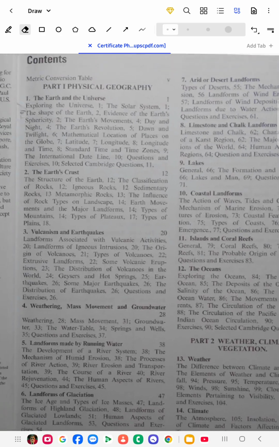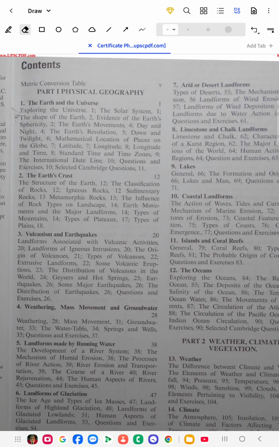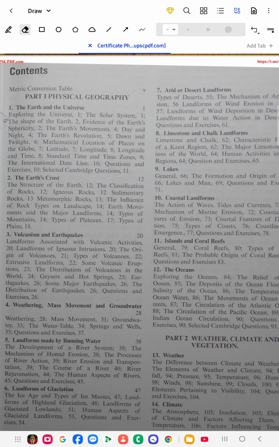As you can see, this is the content of this book, and it consists of two parts mainly: the physical geography as well as the human geography. This is the physical geography. It includes the earth and the universe, the earth's crust. Then we will learn about volcanism and earthquakes. Then we will go through weathering, mass movement and groundwater.